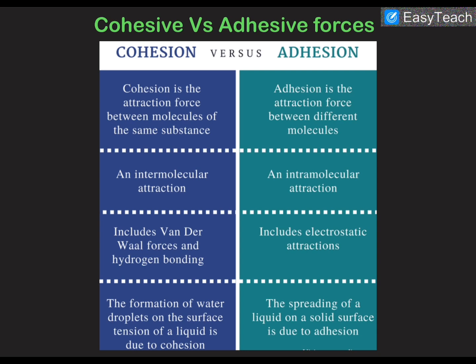Take the formation of a water drop. You must have seen that a water drop is round in shape, and that round shape is due to the cohesive forces inside the water molecules. And if you spill some water on the surface of wood or something else, that water will spread and be absorbed entirely by the wood. That is due to the adhesive force applied by the wood molecules on the water molecules.